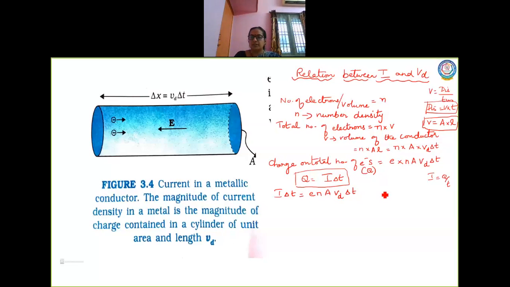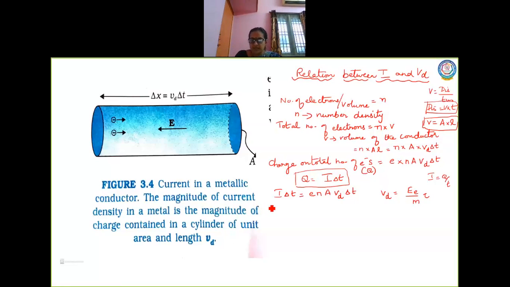Now what is the drift velocity formula? It is Vd equal to E into E by M into tau. Now I am going to substitute here.